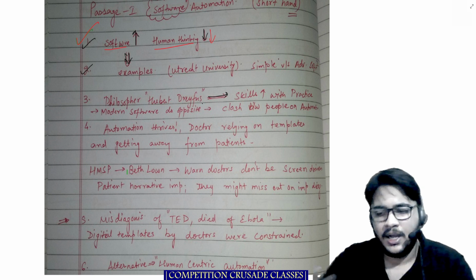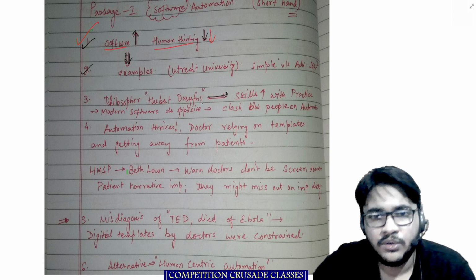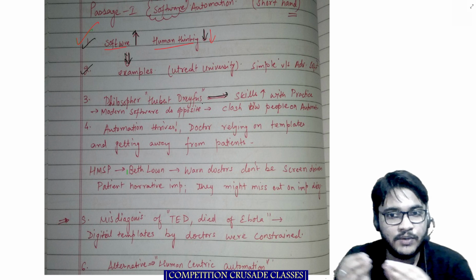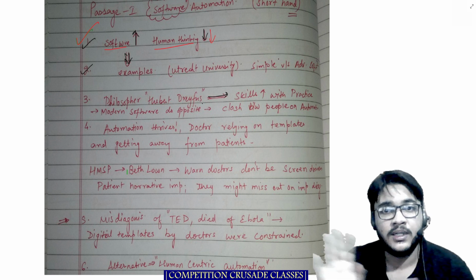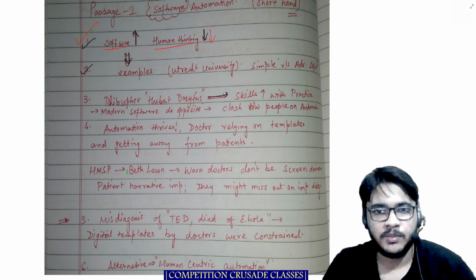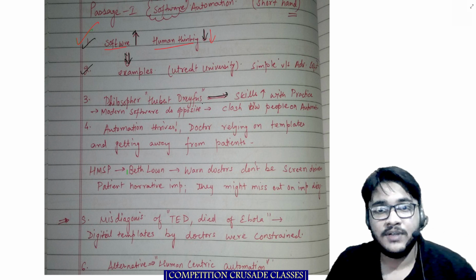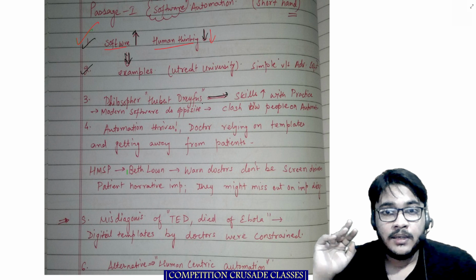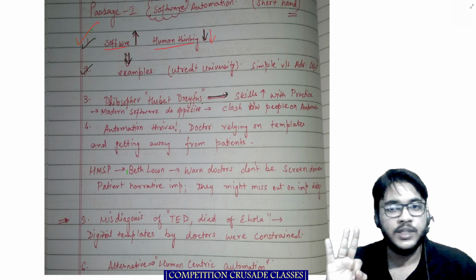So I just want to take one second to explain this. I understand very clearly that this will take some time, and you will say, sir, in 40 minutes we have to do 4 RCs, and there is a verbal ability section also. Is this even feasible in exam conditions? Understand for a fact that you might only do 3 RCs.